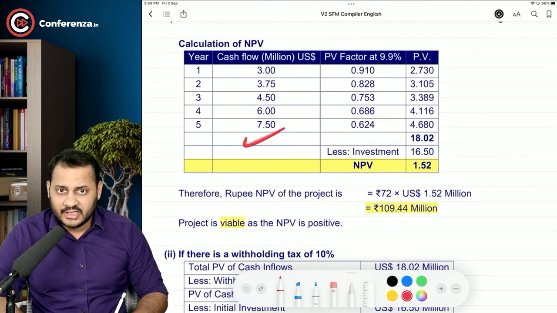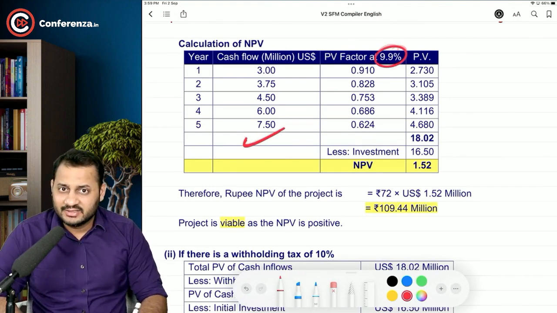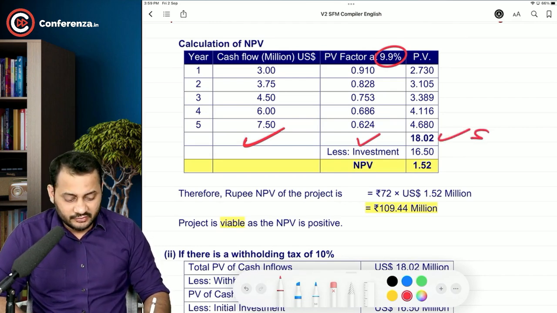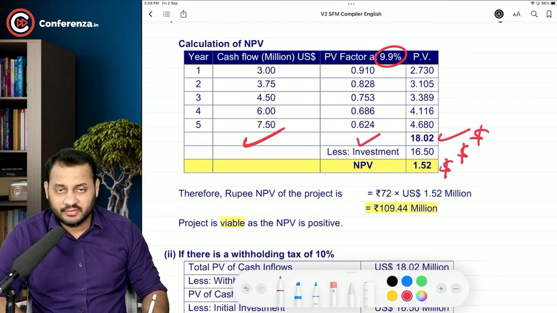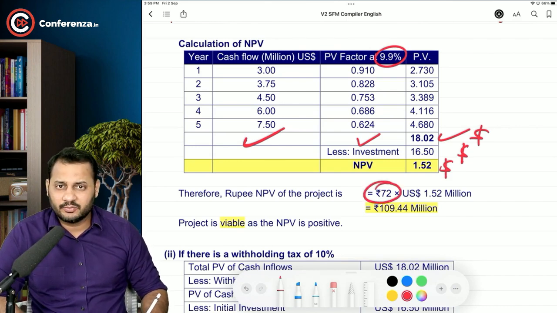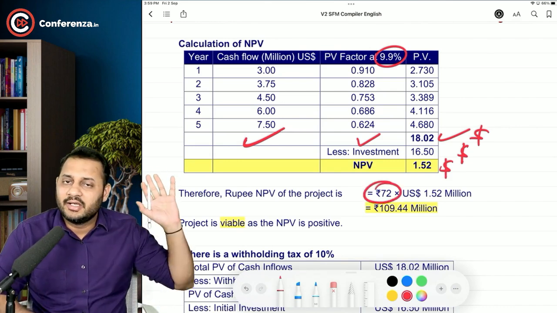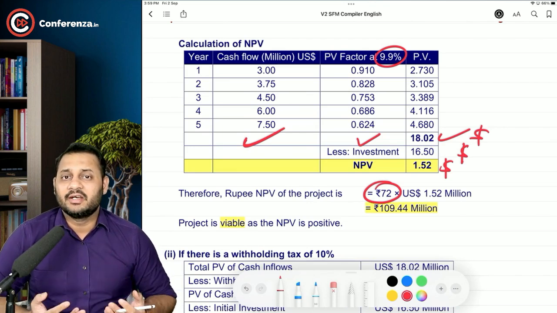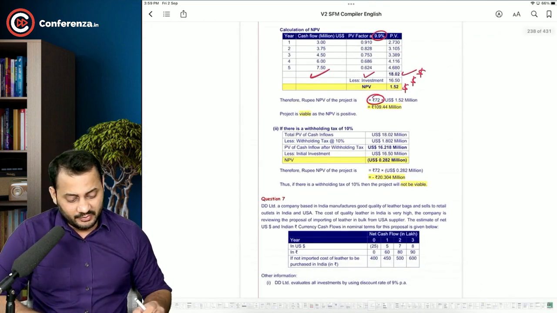So you have taken these cash flows, 9.9%, again the same rate, same discounting rate, present value of cash inflow in dollars, outflow in dollars, NPV in dollars, and then multiplied it with the spot rate. Till this point, everything is exactly as the previous question. Then what is the purpose of considering this question? It is the second part.